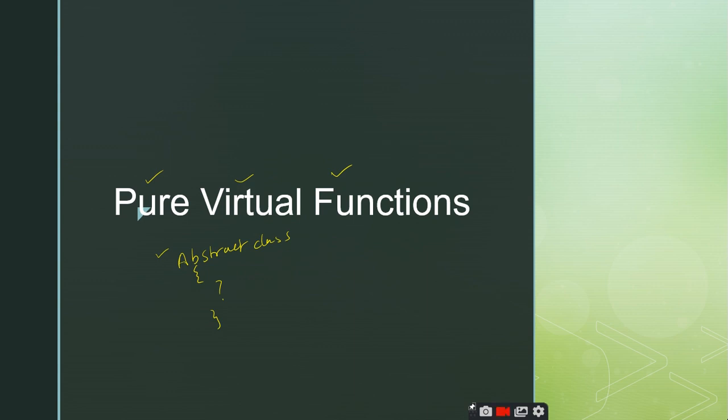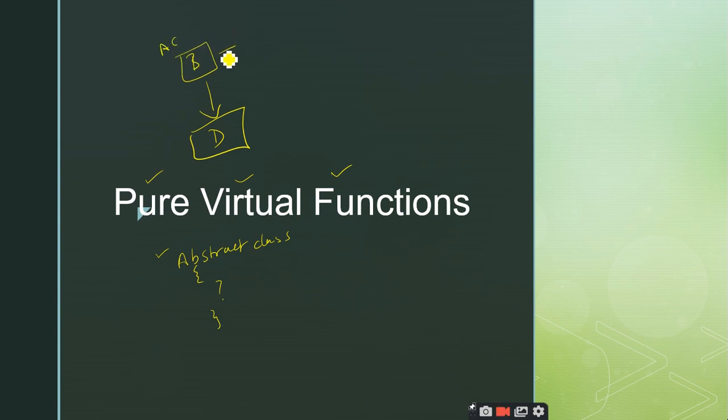In the abstract class? No, it is not in the abstract class. Please don't get confused with these terms. In the derived class, you are expected to define the pure virtual functions. So we have this base class and I have this derived class. This is called the abstract class.